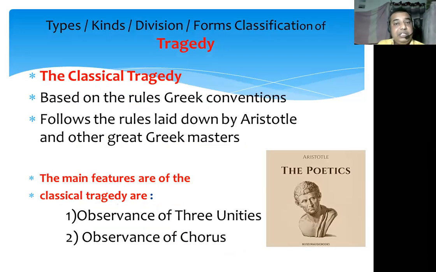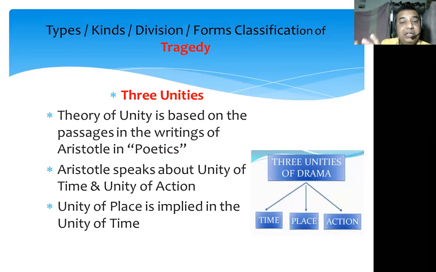So what are these rules? What are these conventions? In simple words, we can say that the tragedy which follows the theory of three unities, the tragedy which employs the chorus, that type of tragedy can be called the classical tragedy. So what are the three unities? Three unities are unity of time, unity of action, unity of place. And these three unities are told by Aristotle in his famous book, Poetics.